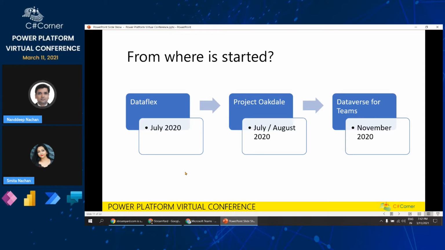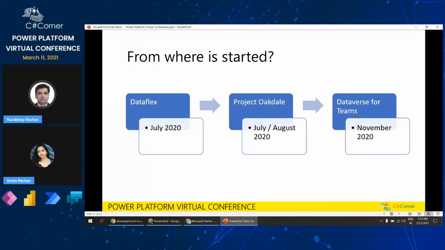Then just within a month, during the window of late July or early August 2020, Microsoft renamed Dataflex to Project Ogdel. The underlying concept remains the same. Then by the end of November 2020, Microsoft renamed Project Ogdel to something called Dataverse for Teams.